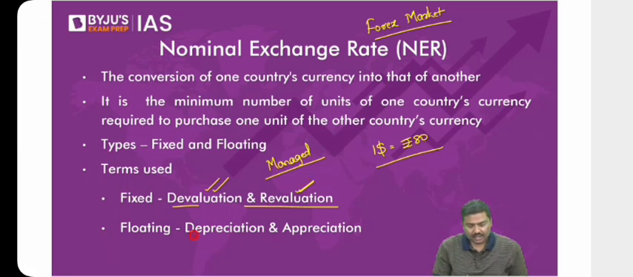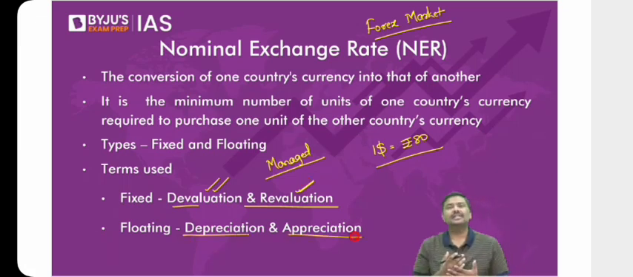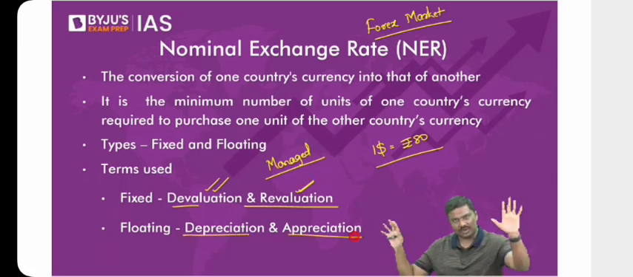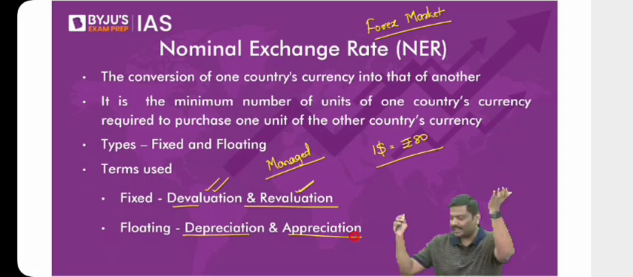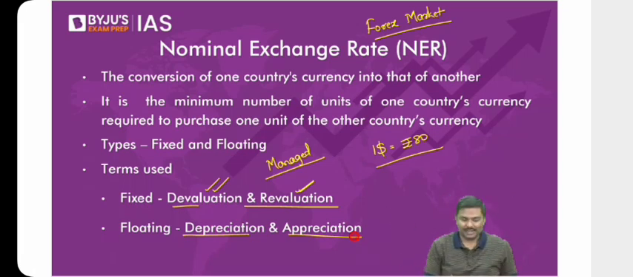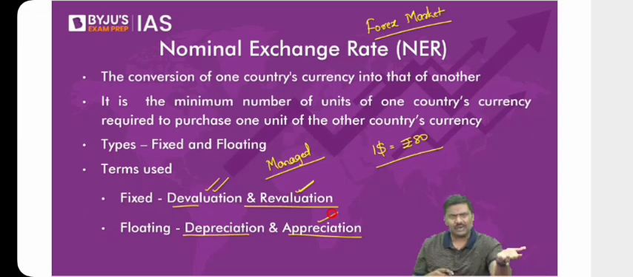Then there is a floating exchange rate, appreciation or depreciation. Same logic. Appreciation means one currency's value will go up against one more currency. That is rupee versus dollar. Rupee's value will go up against a dollar, but this happens because of the market forces. And this is appreciation. Depreciation means rupee value going down against a dollar because of market forces.